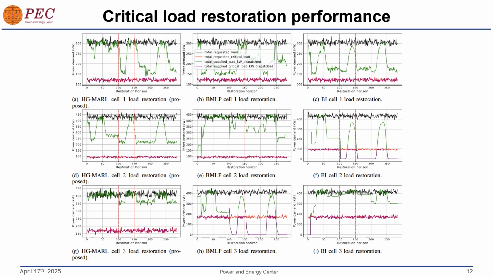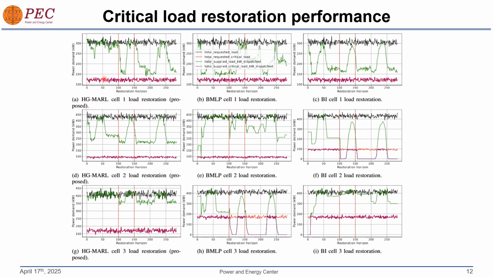Finally, I also discuss the critical load restoration performance, and you can consider it as three columns: the left column, the middle column, and the rightmost column. The left column is the HG model, the middle column is the basic MLP, and the rightmost column is the basic identical. In the leftmost column, black is the total requested load for a 3-day period, and the pink, or basically the red one, is the total requested critical load.